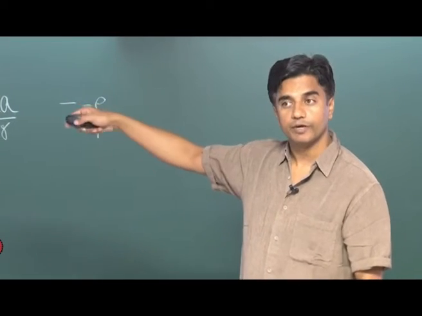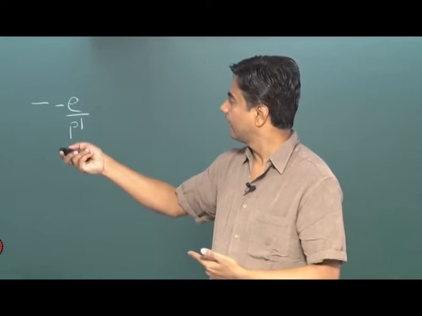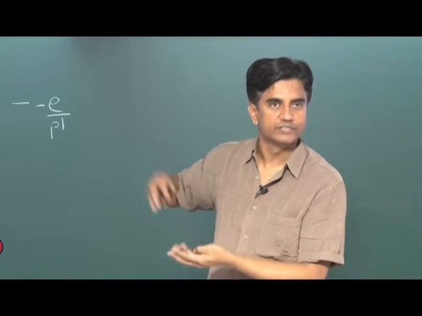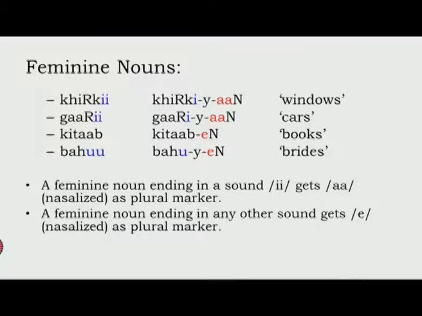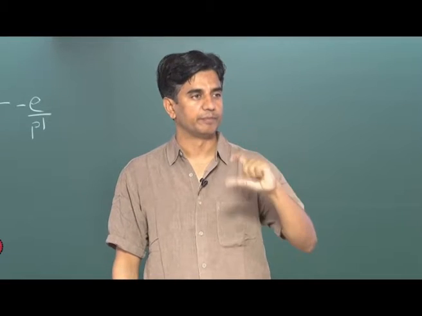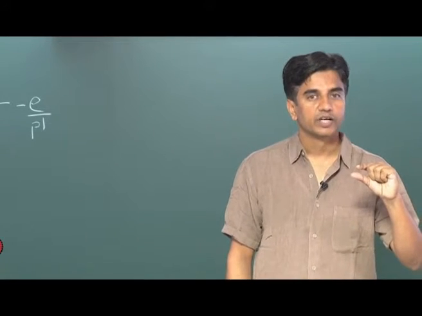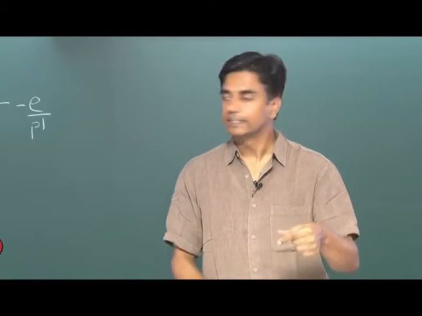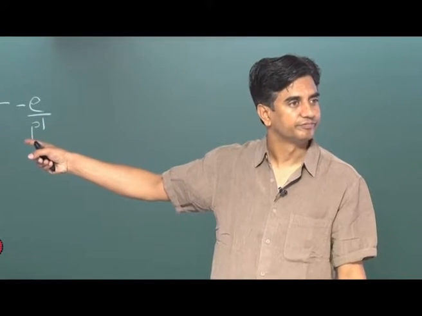When we talk about feminine nouns, if they end in long E, they change in a particular way, right? And this is where I said I don't want to take you through every single step, because we don't need to learn these things. We only need to see a particular point. Now the second part of feminine noun, which is words that do not end with long E, they change in a particular way, right?